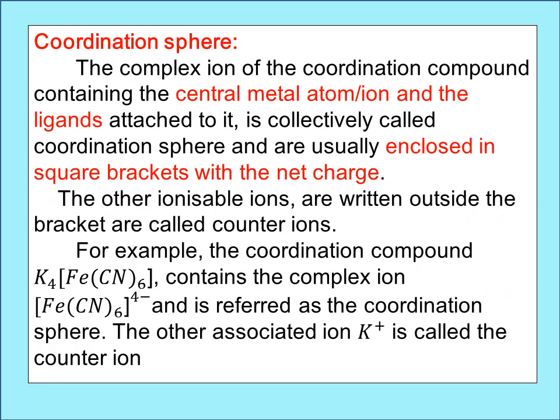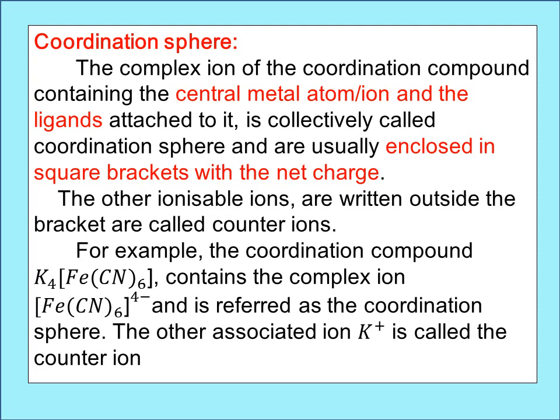Next is the coordination sphere. Already I told you that in K4[Fe(CN)6], [Fe(CN)6]4- is called the coordination sphere. That is the region in which the central metal ion and the ligands are enclosed in square brackets. The complex ion of the coordination compound containing the central metal ion or atom and the ligands attached to it is collectively called the coordination sphere. Usually it is enclosed within a square bracket with a net charge. The other ionizable ions which are written outside the bracket are called counter ions.